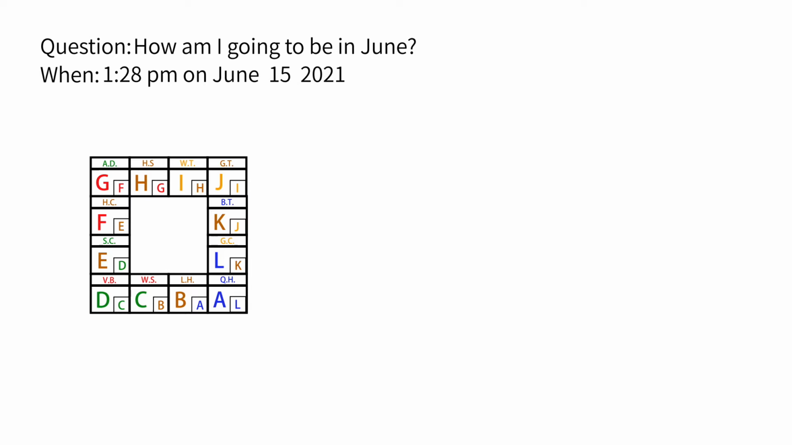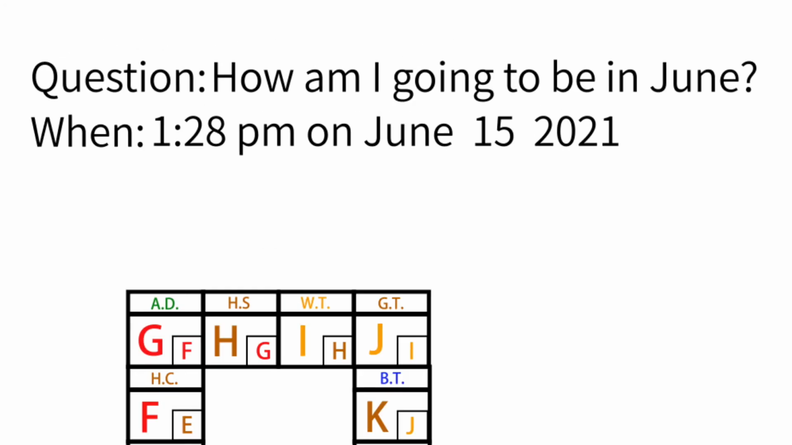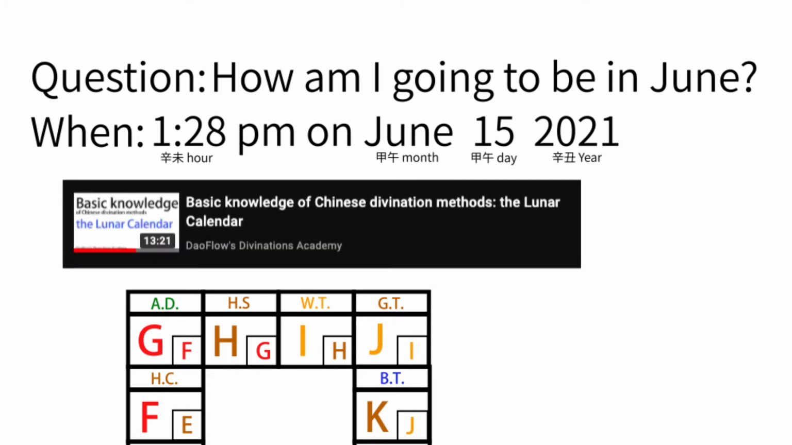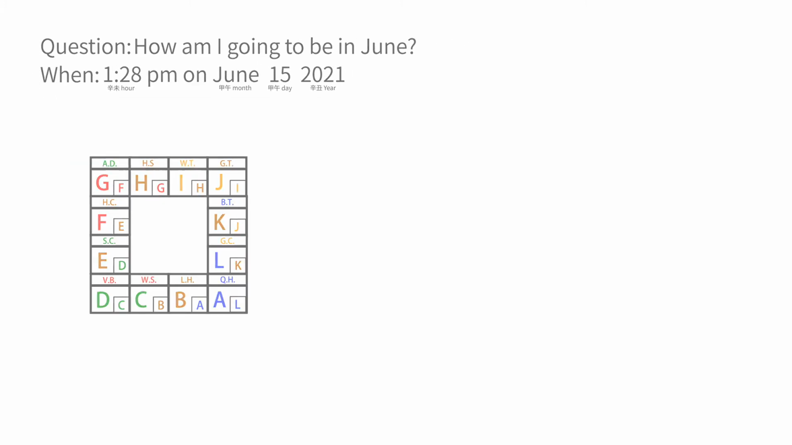As I said in the previous video, dates in China have names. The name at 1:28 p.m. on June 15, 2021 is 辛丑 year, 甲午 month, 甲午 day, 辛未 hour. Why are these days called this? I covered it in detail in this video, so if you forgot, please watch it again.